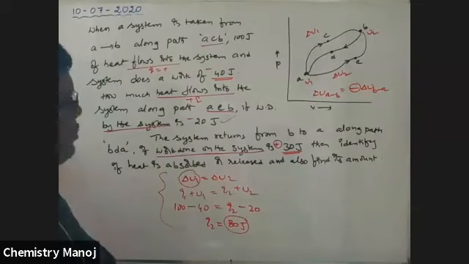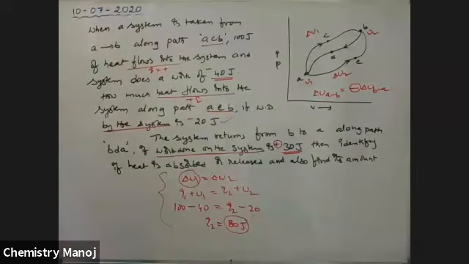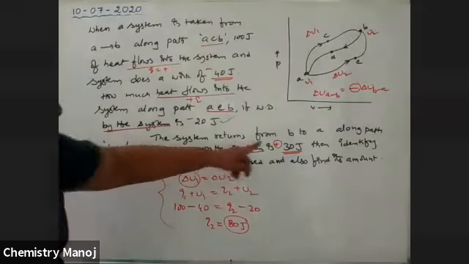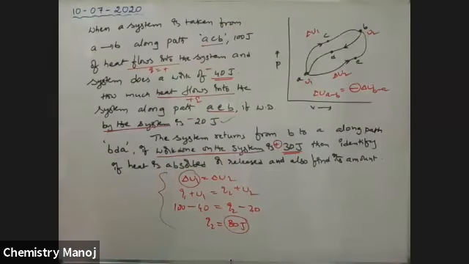Is there any doubt? The system returns from B to A along path BDA. If work done on the system is 30 joules, identify whether heat is absorbed or released along the path.